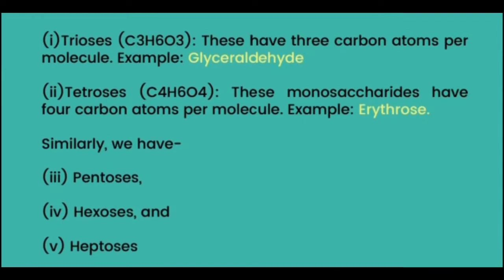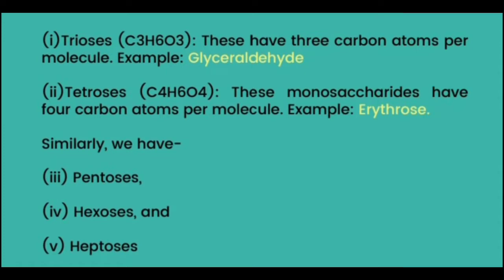First, trioses, C3H6O3. These have 3 carbon atoms per molecule. For example, glyceraldehyde. Second, tetroses, C4H6O4. These monosaccharides have 4 carbon atoms per molecule. Example, erythrose. Similarly, we have pentoses, hexoses, and heptoses.